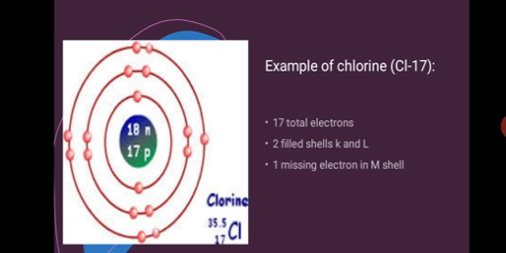Excellent. Okay ji. Now the example of chlorine. Chlorine has 17 total electrons, 2 filled shells K and L, and 1 missing electron in the M shell.